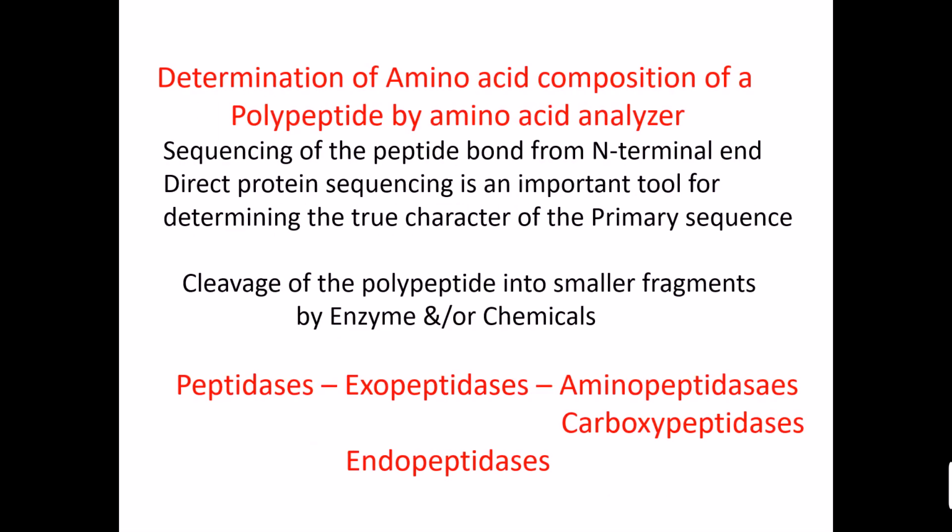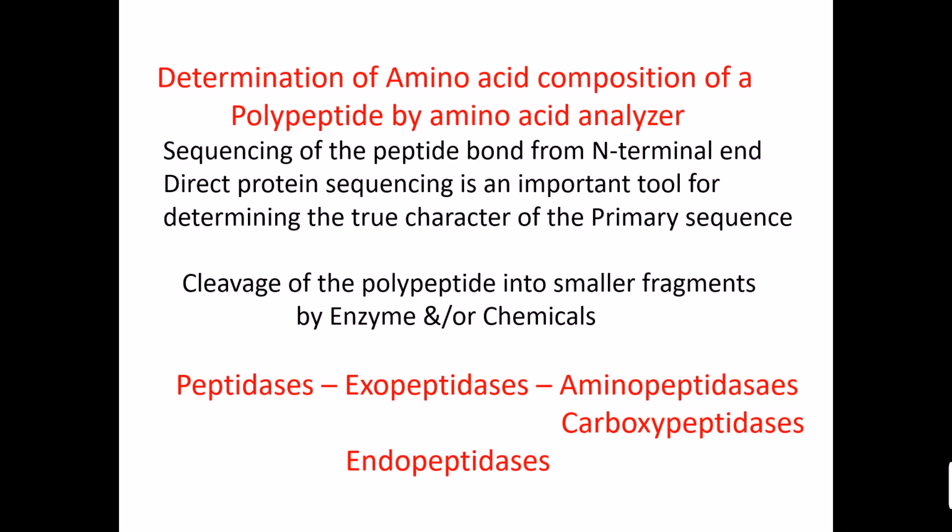Now you have to determine the amino acid composition of a polypeptide, which is done by an amino acid analyzer, and this is done to know the true character of the primary sequence. These polypeptides are cleaved into smaller fragments and then into single amino acids. This cleavage is done by enzymes or by chemicals.